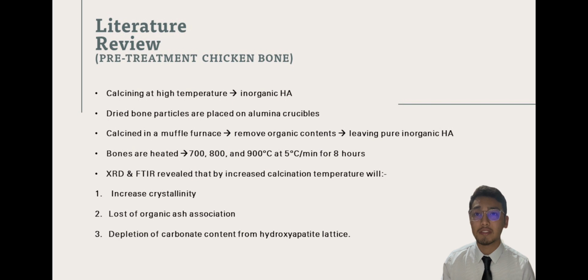In the calcination process, dry bone particles are placed in alumina crucibles and calcined in a muffle furnace to remove all the organic contents, leaving only pure inorganic HA. The bones are heated at 700, 800 and 900 degrees Celsius at a rate of 5 degrees Celsius per minute for 8 hours. XRD and FTIR reveal that increasing the calcination temperature increases the crystallinity, causes loss of organic ash association, and the last point is depletion of carbonate content from the hydroxyapatite lattice.